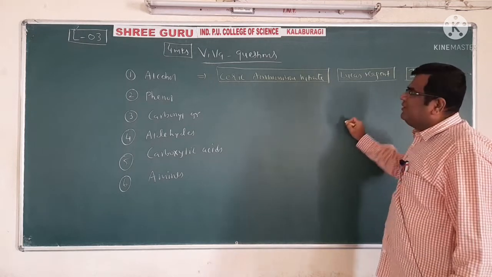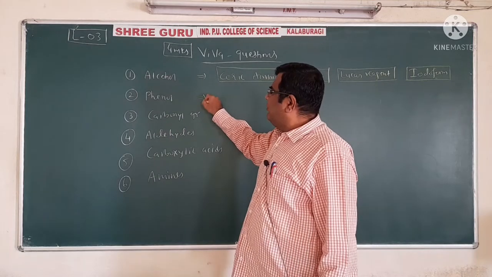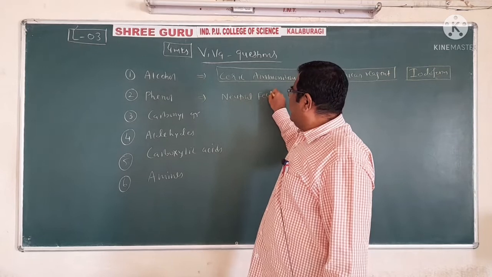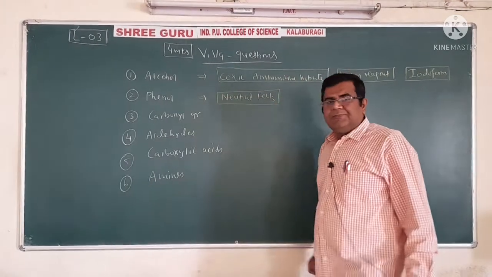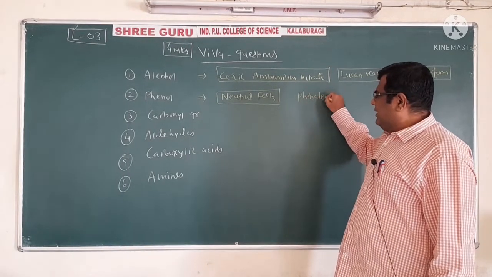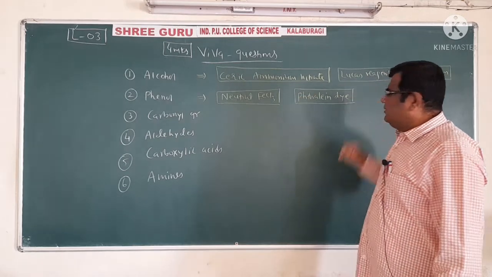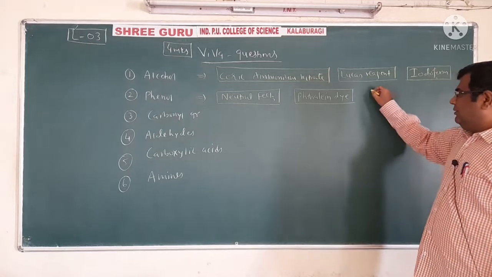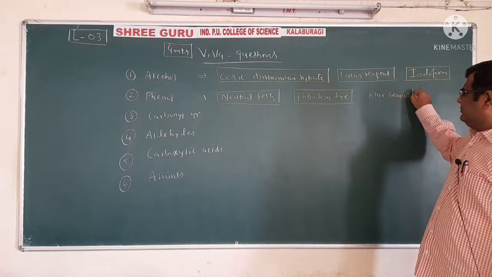So these are the 3 distinction tests of alcohol. For phenol, we have the neutral ferric chloride test. Then another one is the halide test. And the third one, we can of course identify phenol by treating it with blue litmus paper.